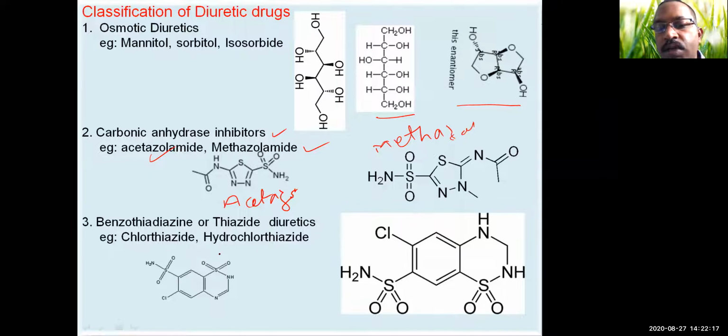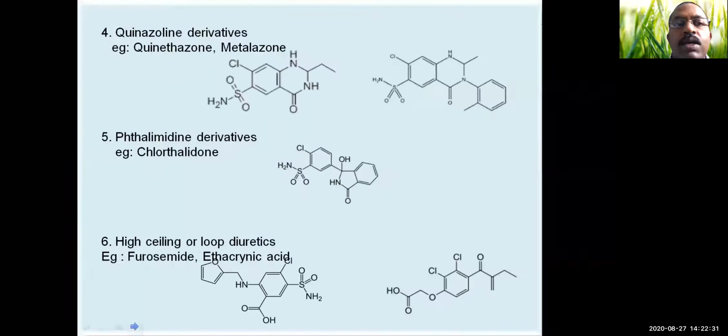benzothiadiazine or thiazide diuretics. You have the examples chlorothiazide and hydrochlorothiazide. So this is chlorothiazide, and the other compound, this is hydrochlorothiazide. Okay. Then the other class are quinazolinone derivatives, that is quinethazone. This is the structure of quinethazone, and metolazone. So this is metolazone.